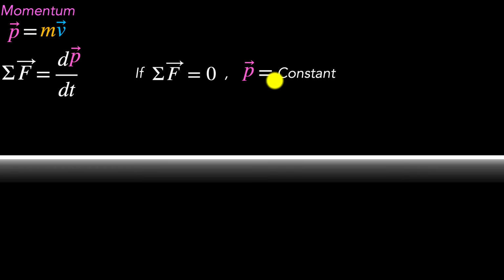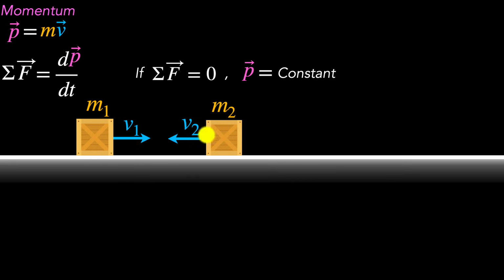This idea doesn't just apply to one particle. It can apply to a system of particles as well. Here's what I mean. Imagine instead of one crate, we have two crates of some masses moving towards each other with some velocities. Let's consider the system of these two particles. How can we extend this idea to a system?